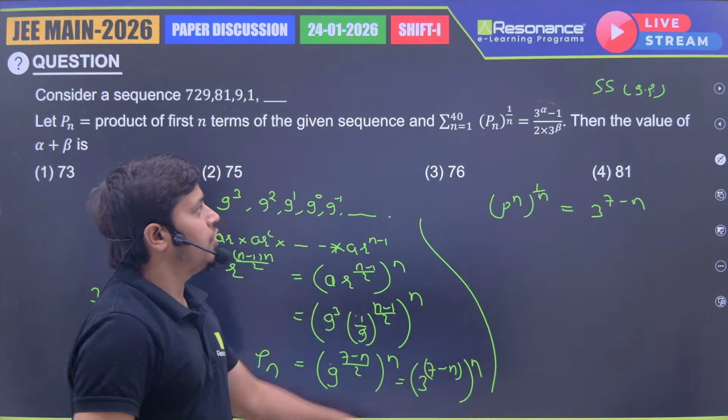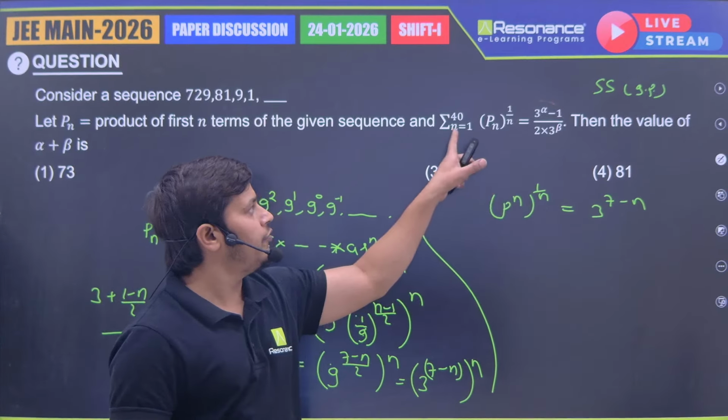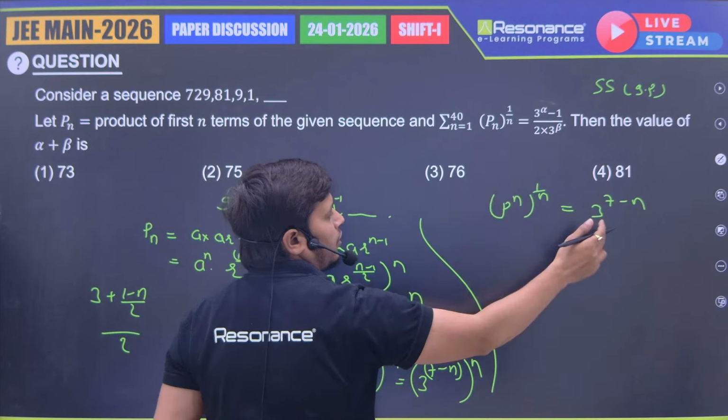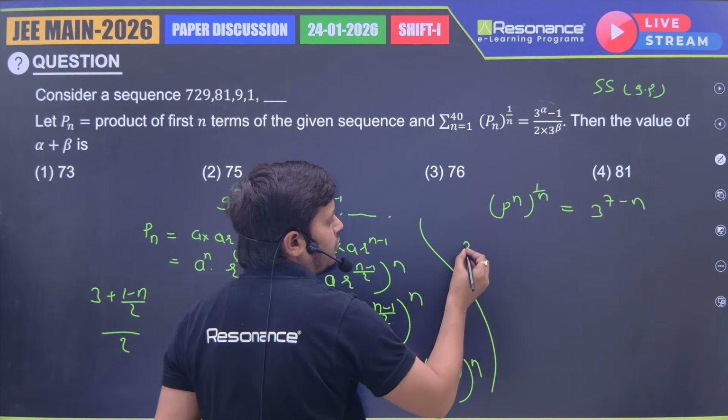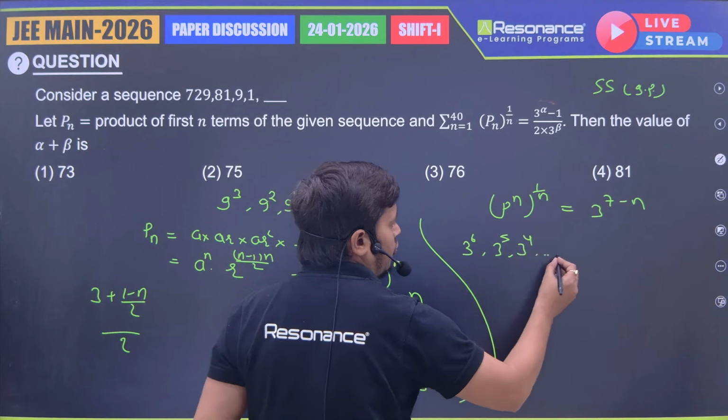Here we need the sum of this sequence whose general term we got. So I'm just going to put n equal to 1 to 40. If I put n equal to 1, then we are getting 3 power 6, n equal to 2, 3 power 5, 3 power 4, and so on.